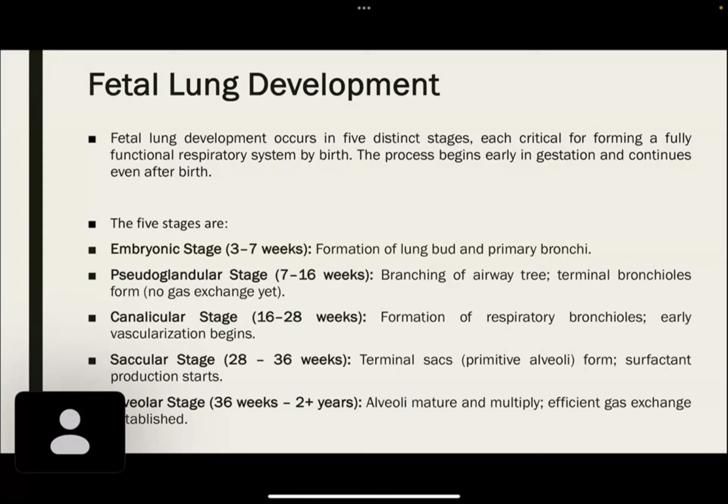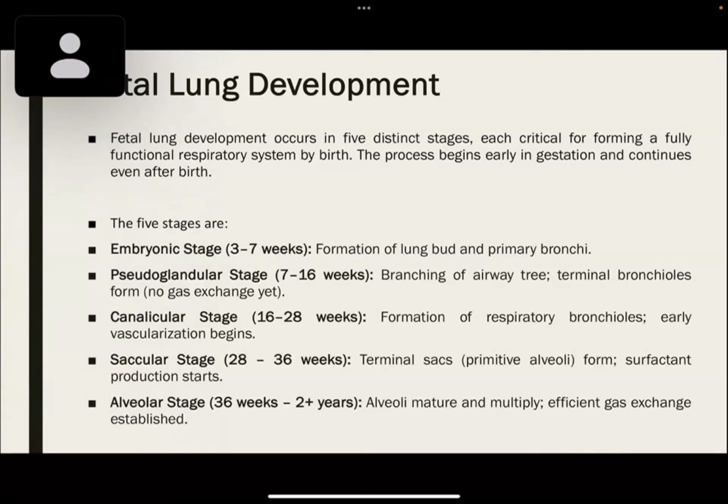The five stages are the embryonic stage, which starts from the third to seventh week of gestation, which includes formation of the lung bud and primary bronchi. The pseudoglandular stage, which is from 7 to 16 weeks, wherein there is branching of the airway tree, terminal bronchioles. Canalicular stage, which is from 16 to 28 weeks of gestation, wherein there is formation of respiratory bronchioles and early vascularization begins. Saccular stage, which is from 28 to 36 weeks of gestation, where the terminal sacs are formed and surfactant production starts.